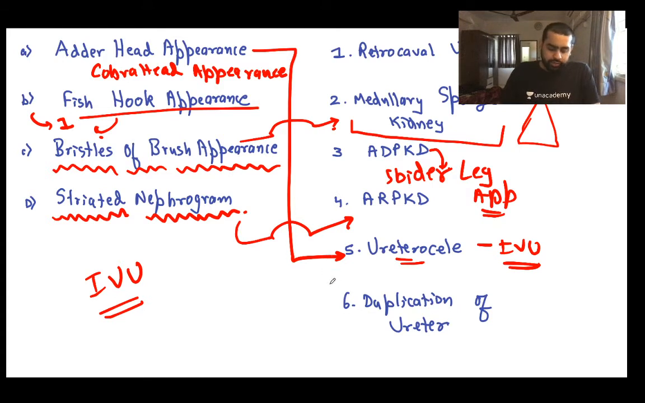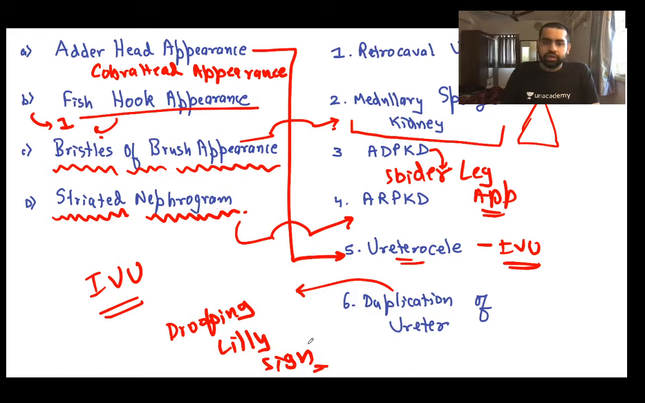What do you get in the sixth? In the duplication of ureter, what is the characteristic finding which you get? Can you please tell me what you can have in the duplication of ureter? You can have a drooping lily sign. Okay, you can have a drooping lily sign. So this is the kind of thing which you get in the duplication of ureter. So drooping lily sign is associated with the duplication of ureter, right?